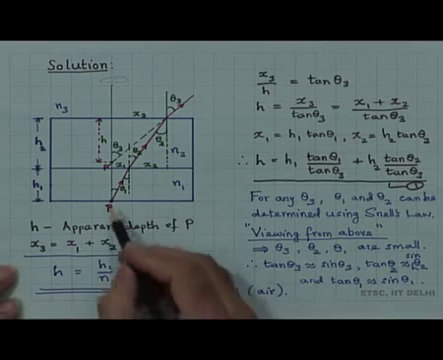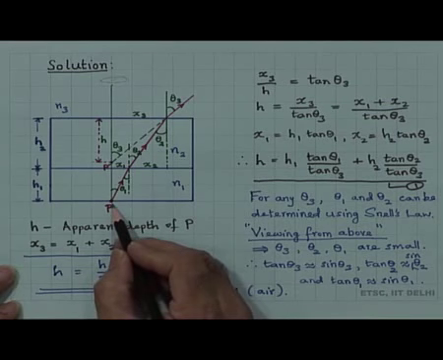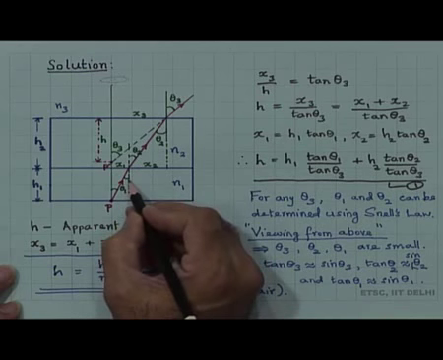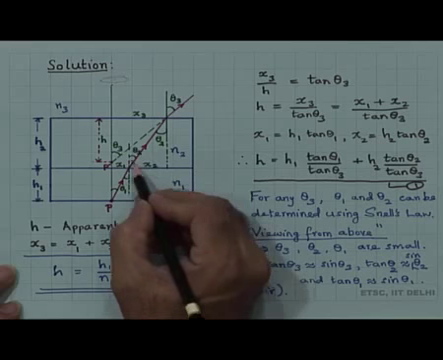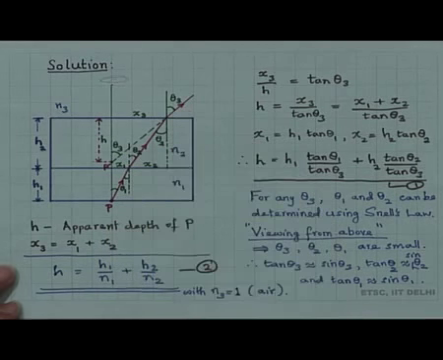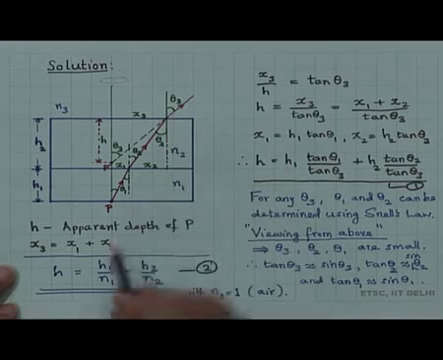Here, from the point P, the point source, the ray which is coming here is incident at an angle theta 1. The refracted angle in medium 2 is theta 2 and the refracted angle in medium 3 is theta 3. See the diagram.